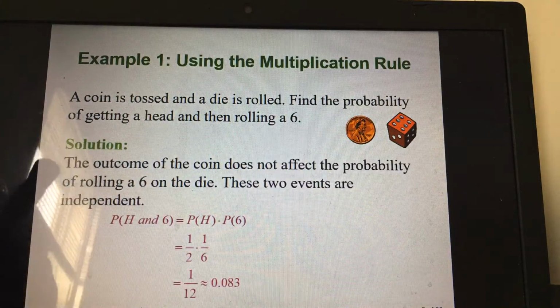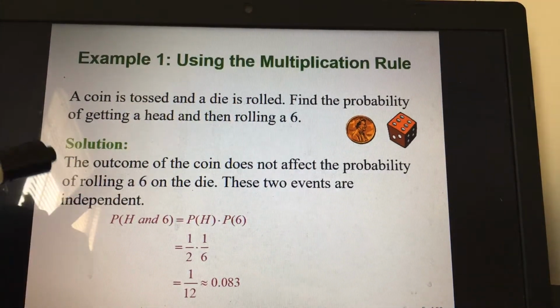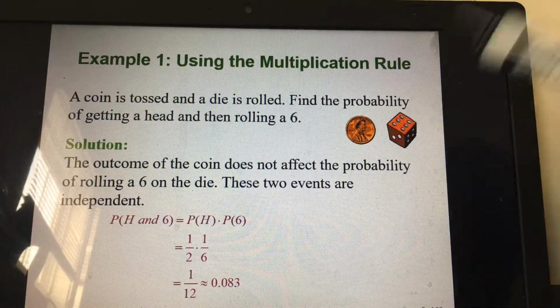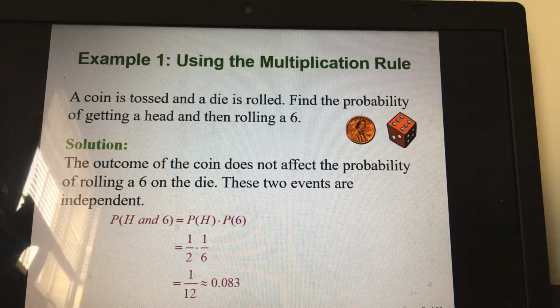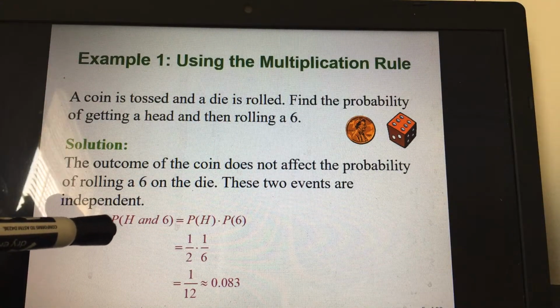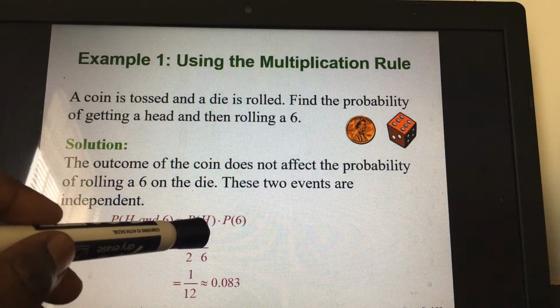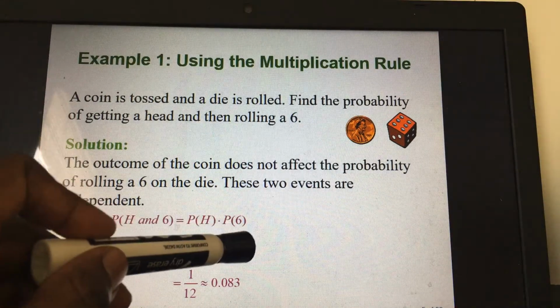So the sample space for a coin is 2, and for the dice is 6. So now we apply the multiplication rule here. Probability of head and 6 becomes probability of head times probability of 6.